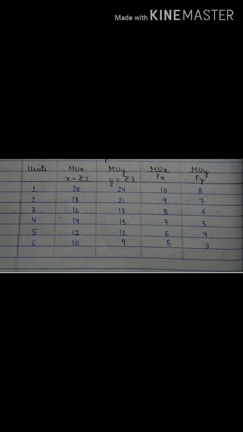Fine. Now we will check where MUX upon PX and MUY upon PY are matching in the schedule. If you check, you can circle it very well.